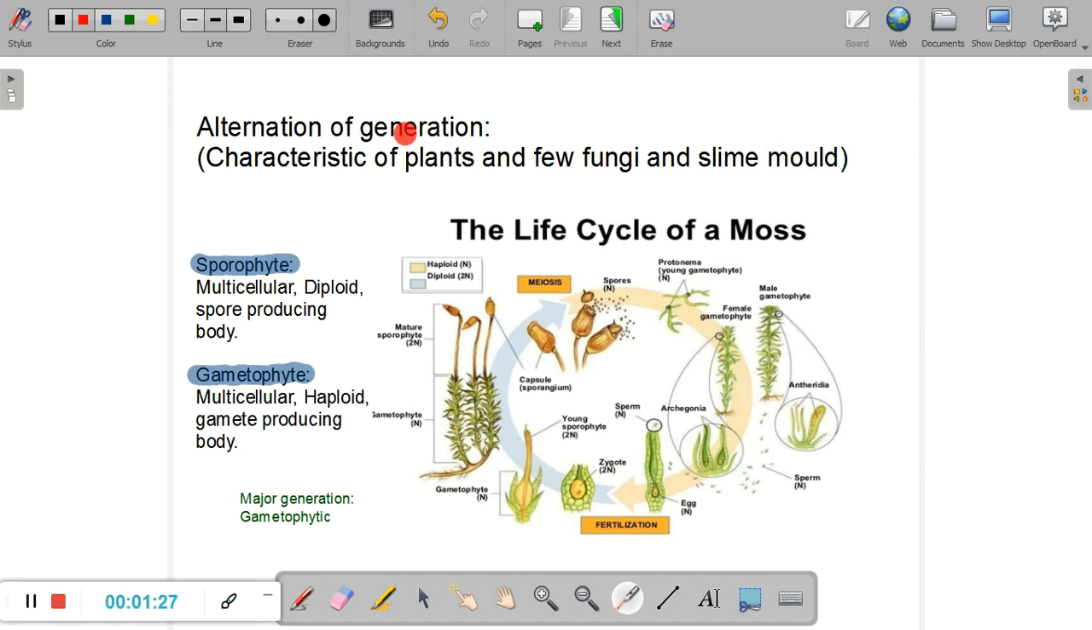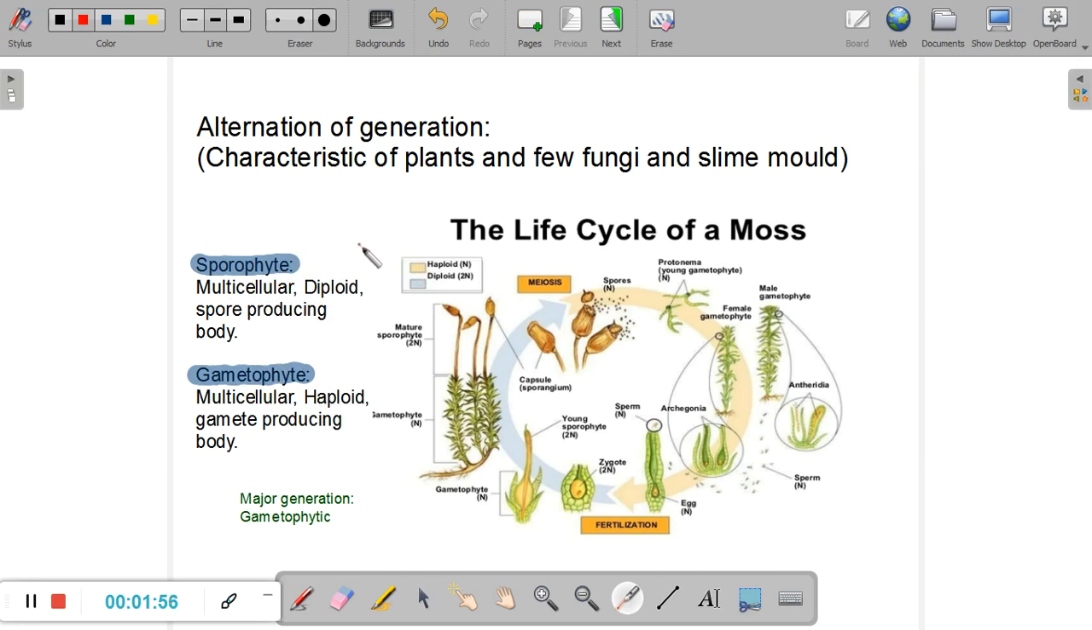Now, what is alternation of generation? As the phrase itself points out, it is basically the oscillation of a form of life between two different types of generations. So, a plant in its life exists in two different types of multicellular forms. It exists as a diploid multicellular organism, and it also exists as a multicellular haploid organism during the same life.